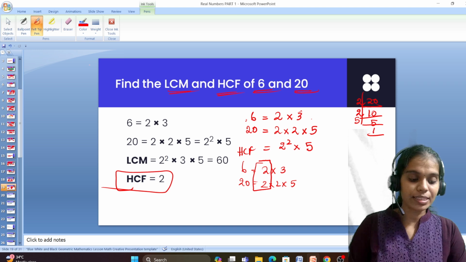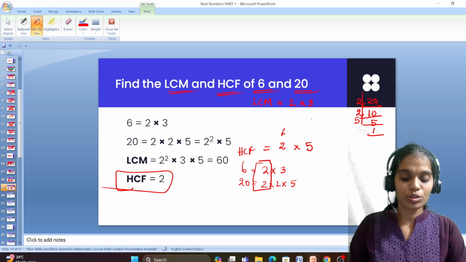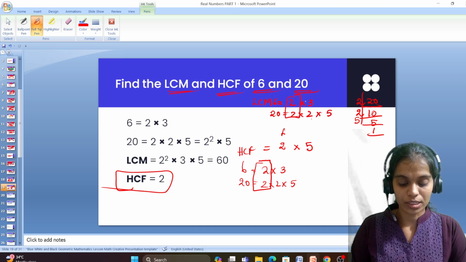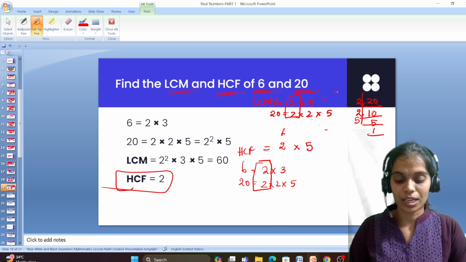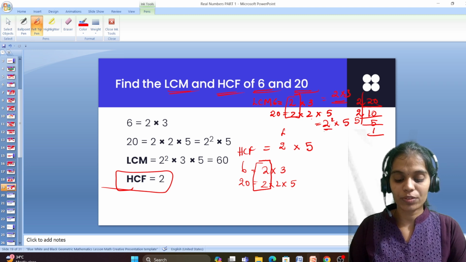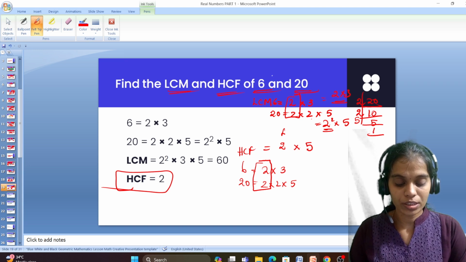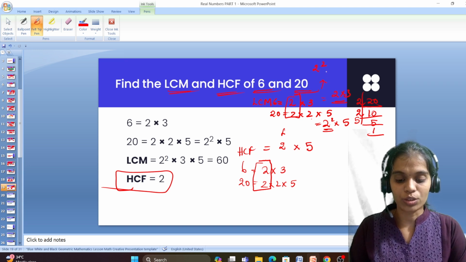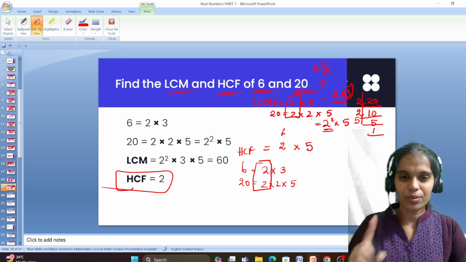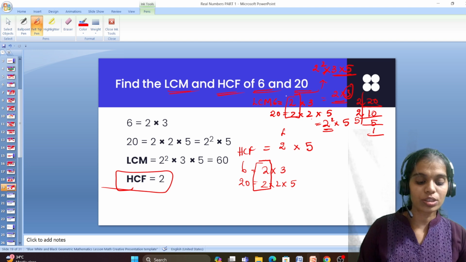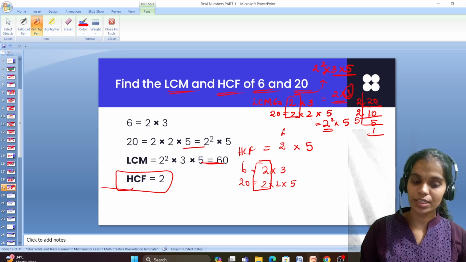Now, how can we find LCM? For 6 it is 2 into 3, and for 20 it is 2 into 2 into 5, so 2 square into 5. Which is the highest power, 2 power 1 or 2 power 2? 2 power 2. Take that. 2 power 2 into 3. I have only one 3, so I should take that. I have only one 5, I should take that. So 2 square into 3 into 5, which is 60, is our LCM.